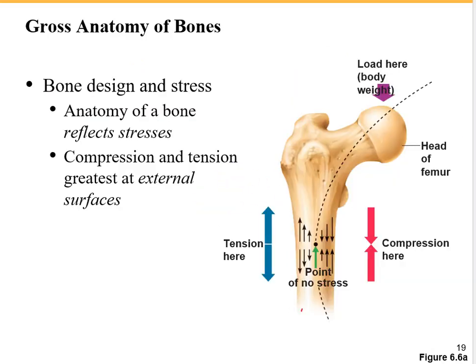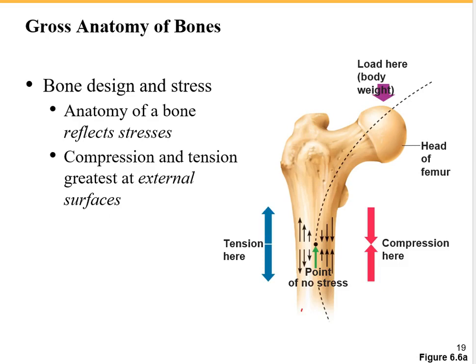Let's see the relation between stress and bone design. The anatomy of any particular bone reflects the stresses placed upon it, like body weight or the muscle action which pulls the bones.